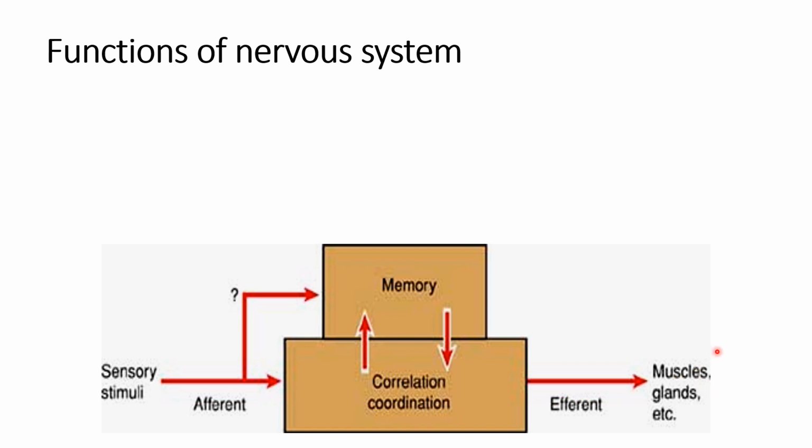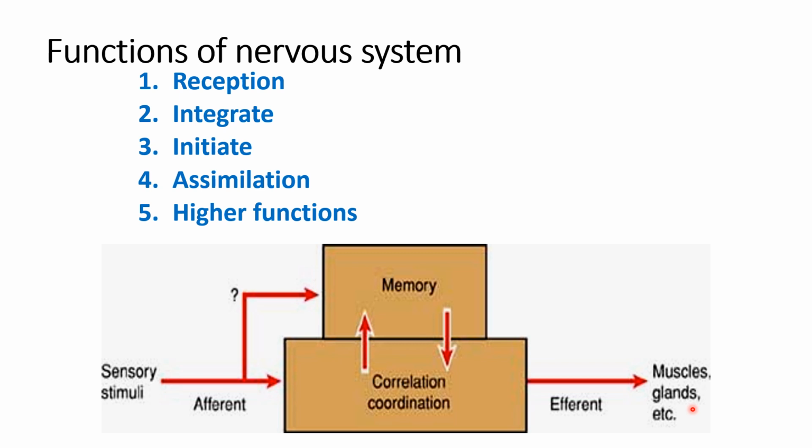So it acts on either muscles, glands or any part of the body. So central nervous system का जो main relationship है of the afferent sensory stimuli to the memory bank, and there is correlation and the coordinating center and the common efferent pathway. So this is the basic mechanism of the nervous system. So it gets reception, integrate, initiate, assimilation and the higher function.